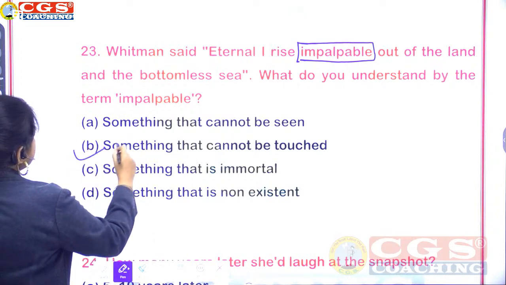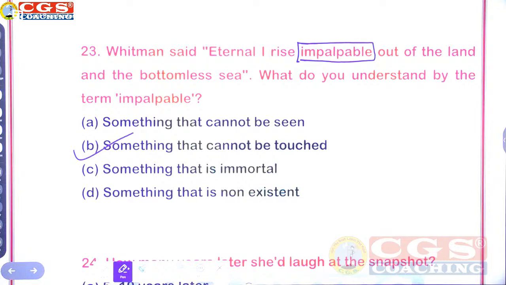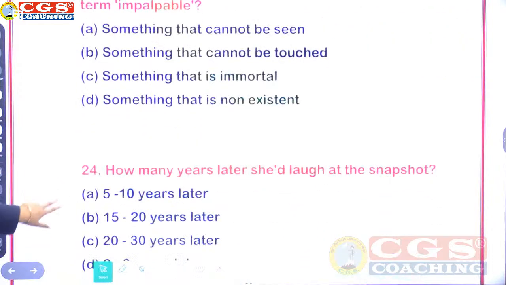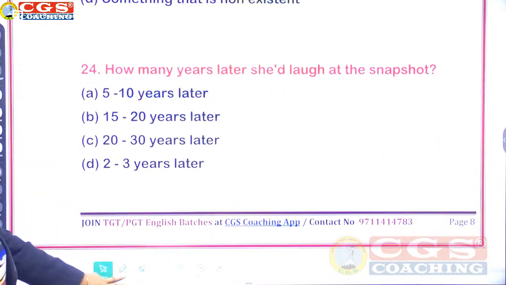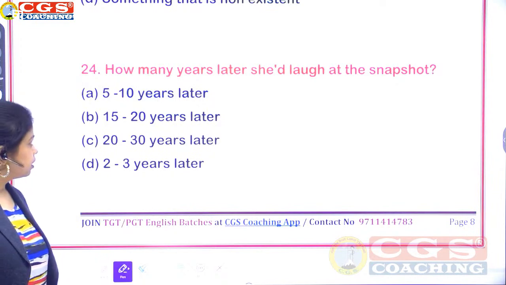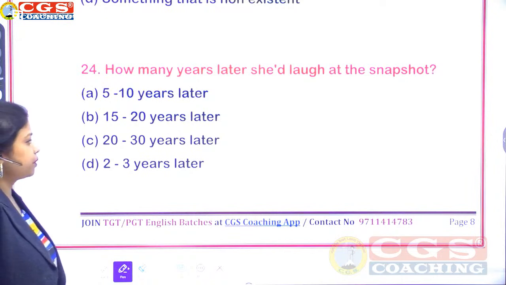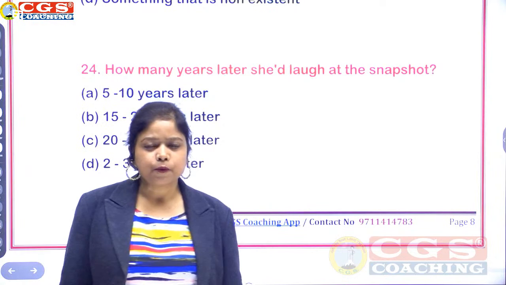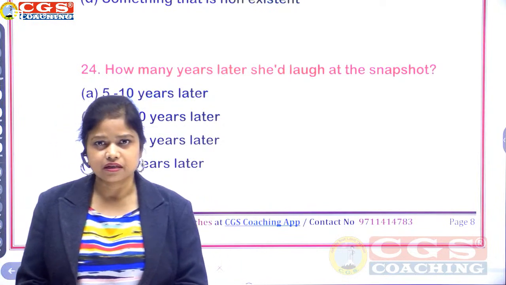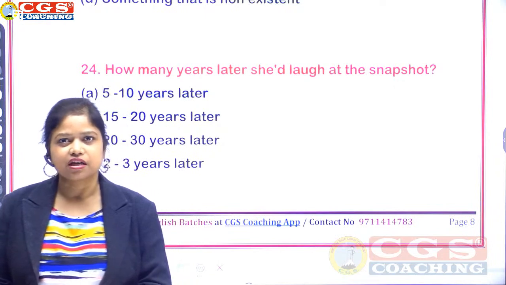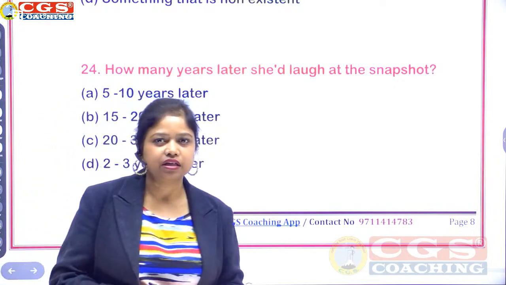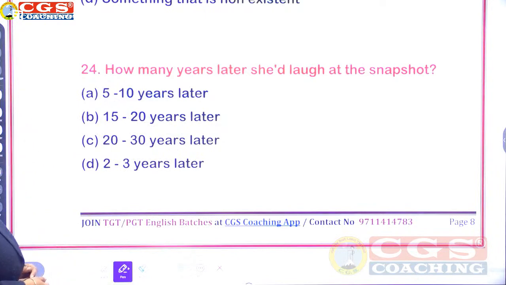Something that cannot be touched. Option number B. Something that cannot be touched. Next one. How many years later should laugh at the snapshot? 5 to 10 years later, 15 to 20 years later, 20 to 30 years later, or 2 to 3 years later. So, our poet is remembering her mother, and in the same reference she has mentioned this thing.